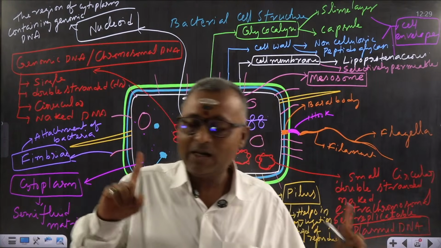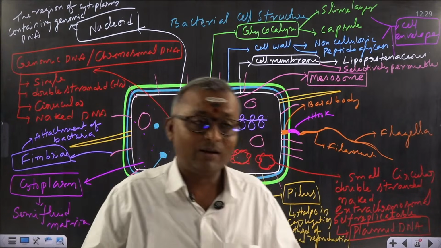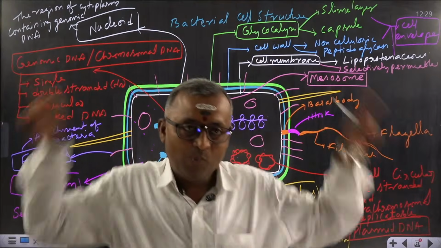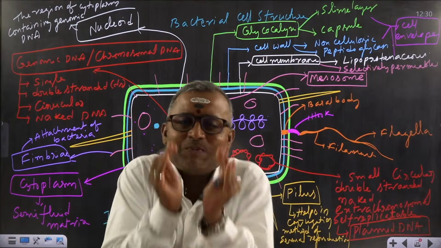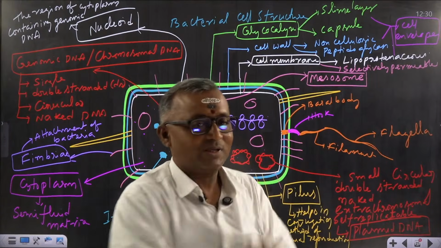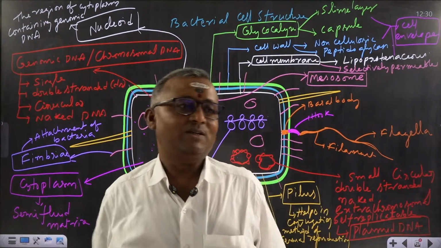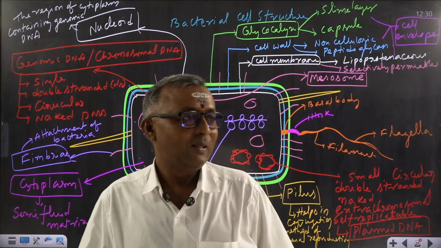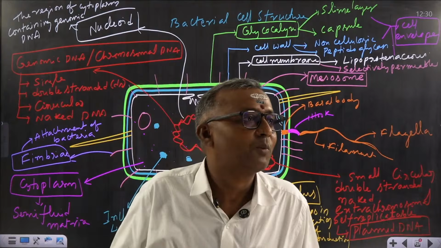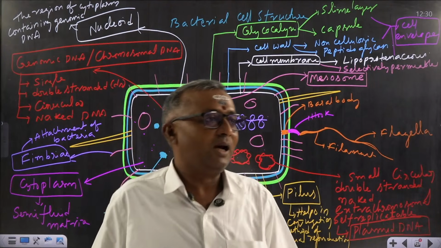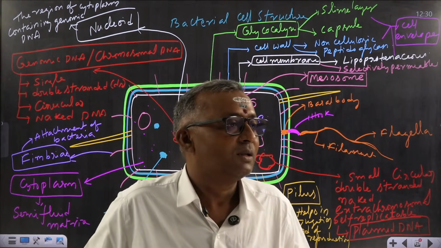Plasmid DNA and genomic DNA both can replicate, both are double stranded, both are circular, both are naked. But plasmid is not the main DNA. It's a small DNA that has only some functions, whereas genomic DNA is the main DNA that controls almost all the functions of the cell. Almost all, not all. Some functions will be under the control of plasmid DNA. So that is about plasmid DNA and genomic DNA. Is it clear for you, Miss Anuradha?